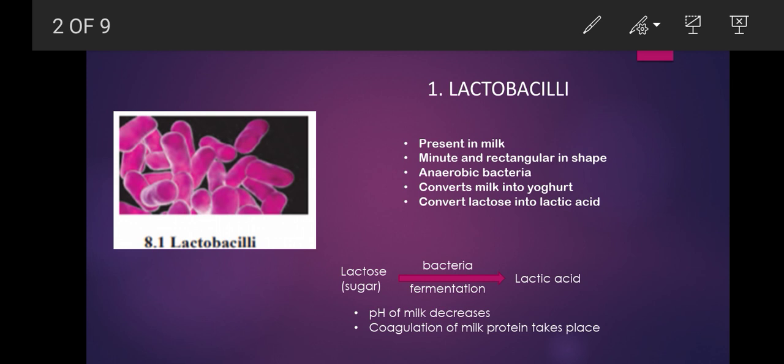You might have many times observed that doctors advise us yogurt or buttermilk if there is indigestion or abdominal discomfort. So students, the lactobacilli present in the yogurt or buttermilk help to restore the natural microbial flora in the intestine.